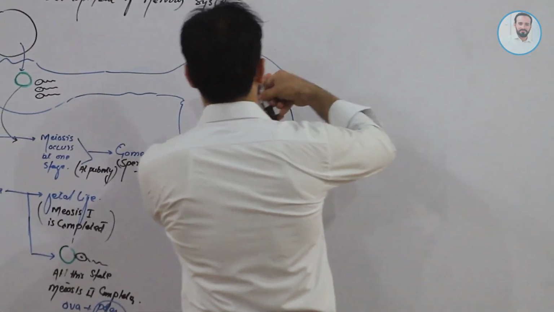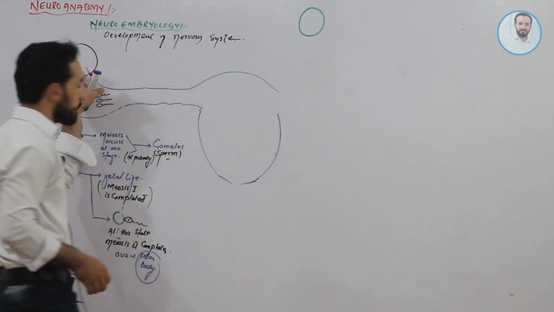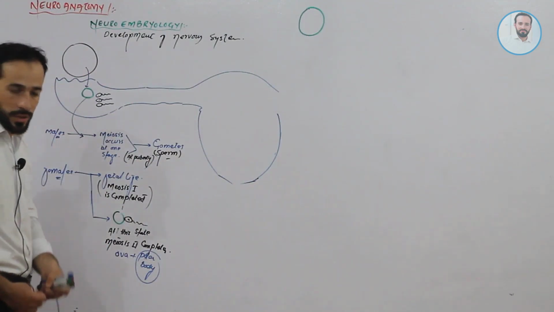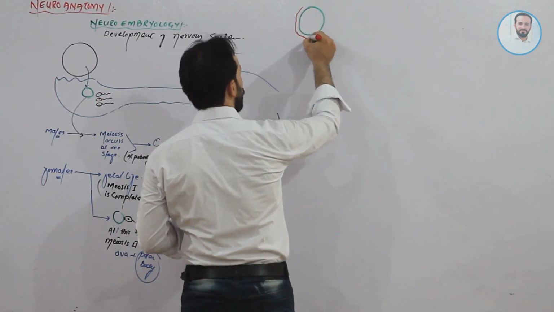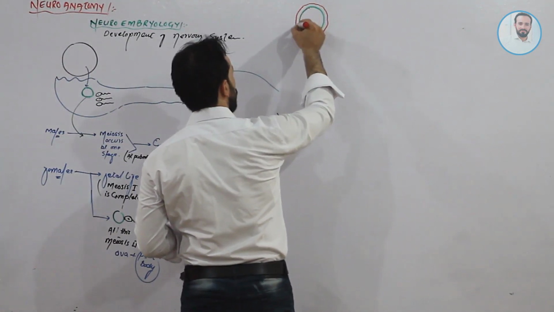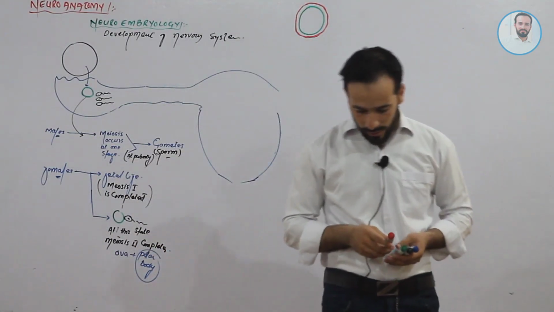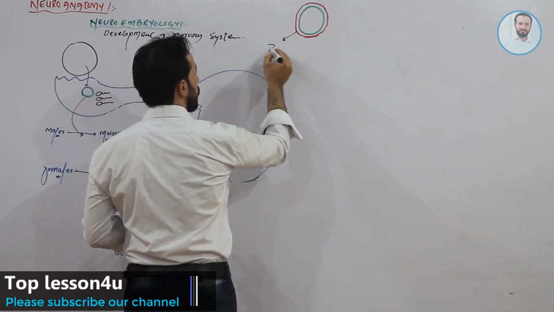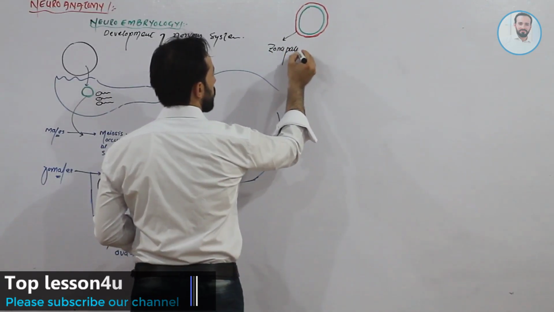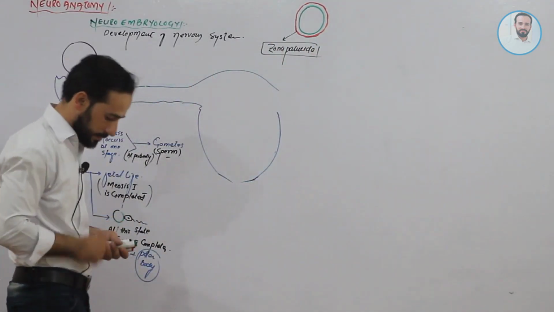First, friends, we have an ova. First of all, we have this ova which is released by the ovary into the fallopian tubes, right? So friends, around this ova there is a protective sheet, a protective cover, and this sheet is called the zona pellucida. It has some importance, that's why I am discussing it.